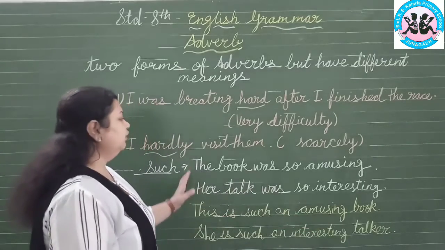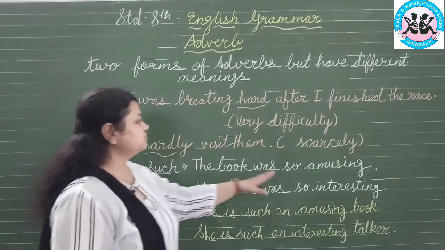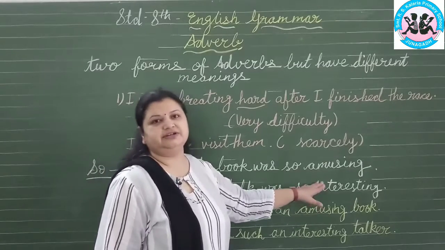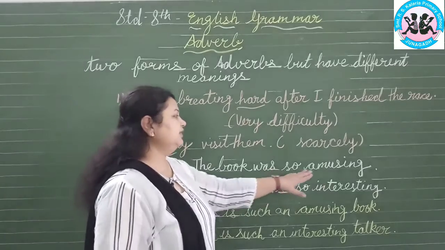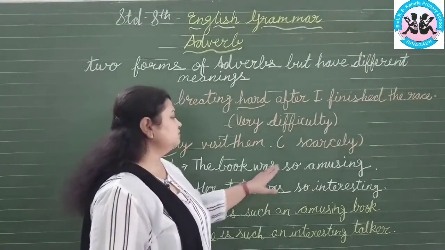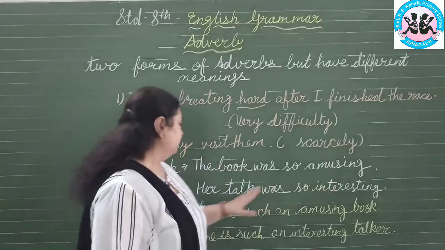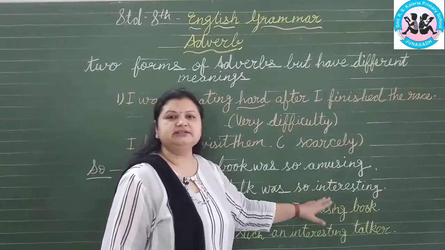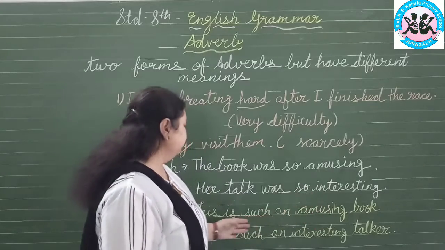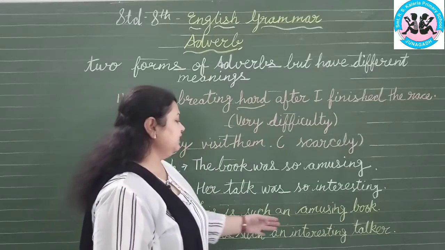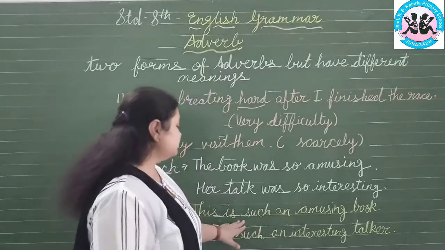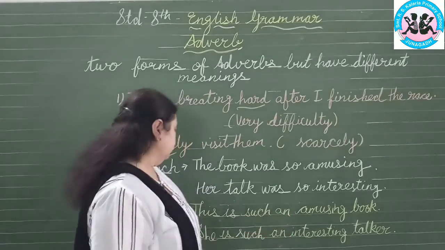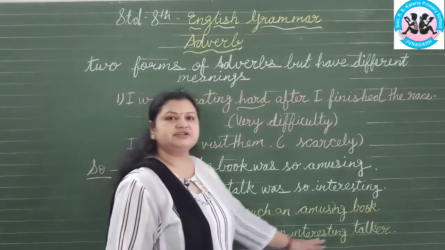Here you observe that after so there is an adjective: this book was so amusing, her talk was so interesting. And after such I used a noun: such an amusing book, such an interesting talker.